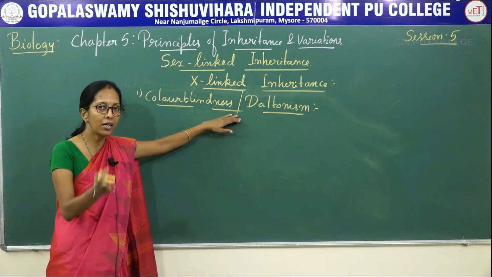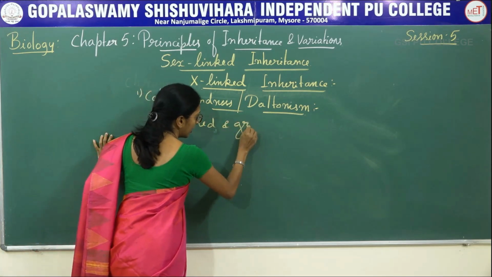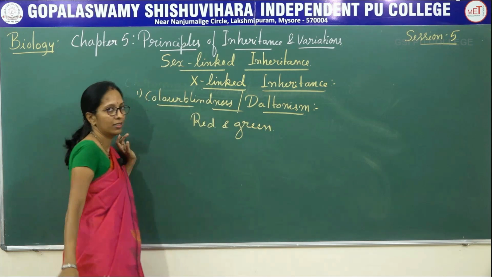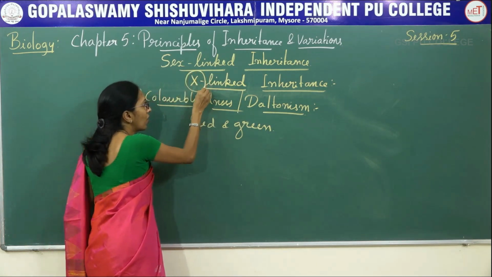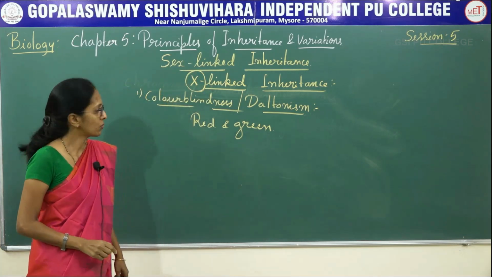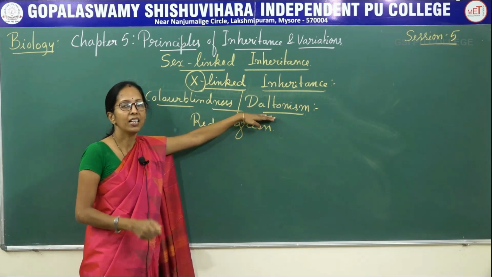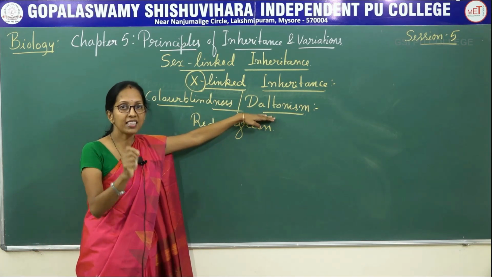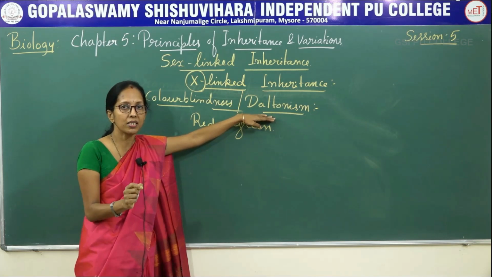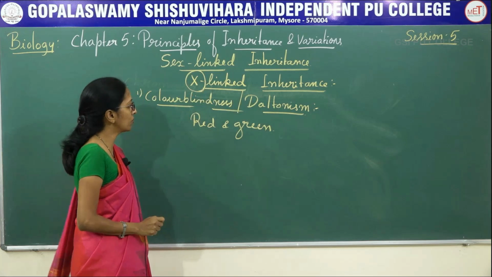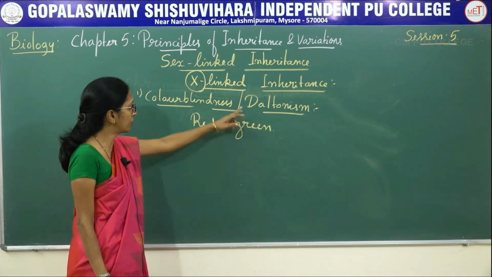Inability to identify red and green color is due to the recessive gene that is present only on the X chromosome. So, how do you define color blindness or Daltonism? It is a recessive X-linked inheritance. It is a recessive gene present on the X chromosome, causing inability to identify red and green color. That is Daltonism.